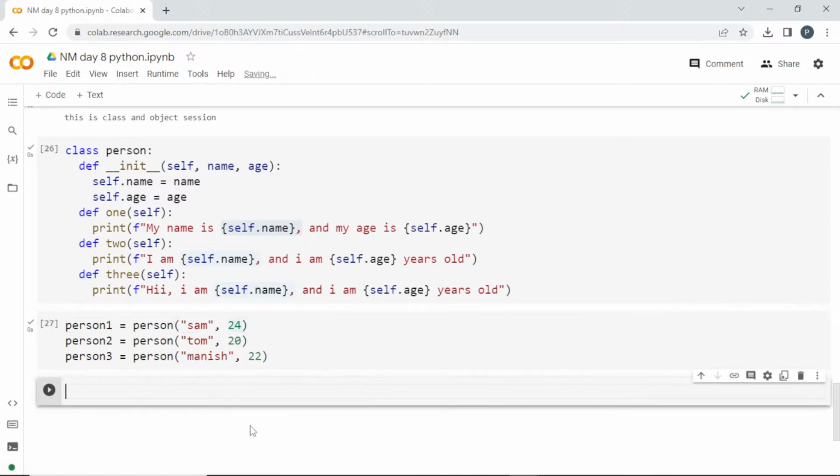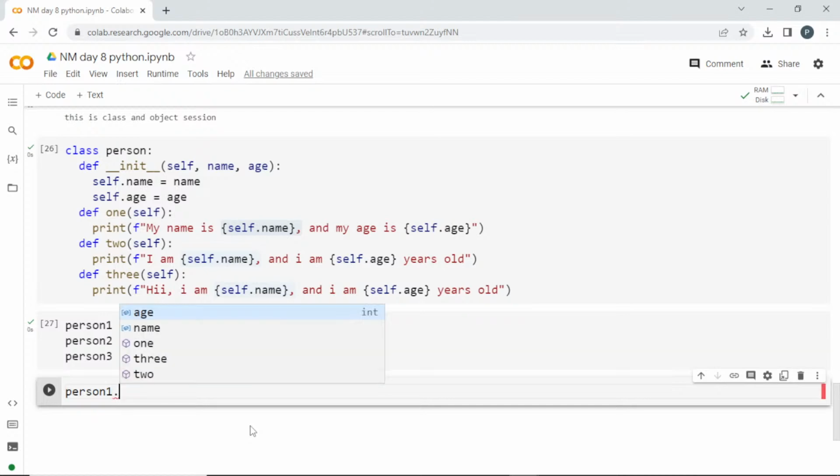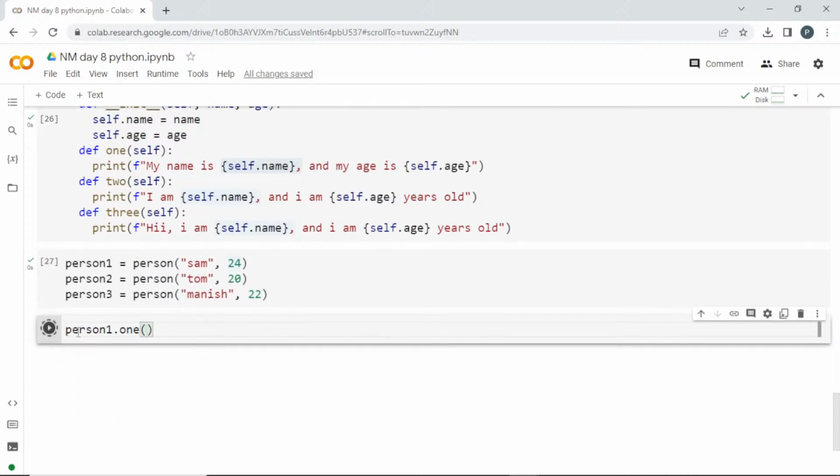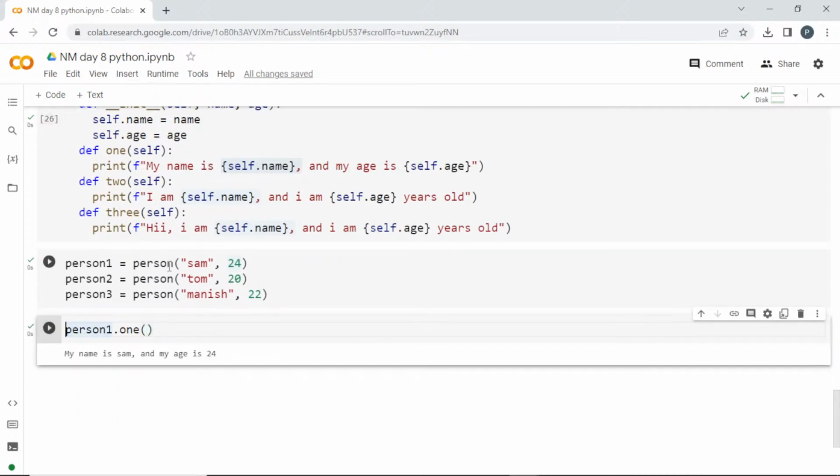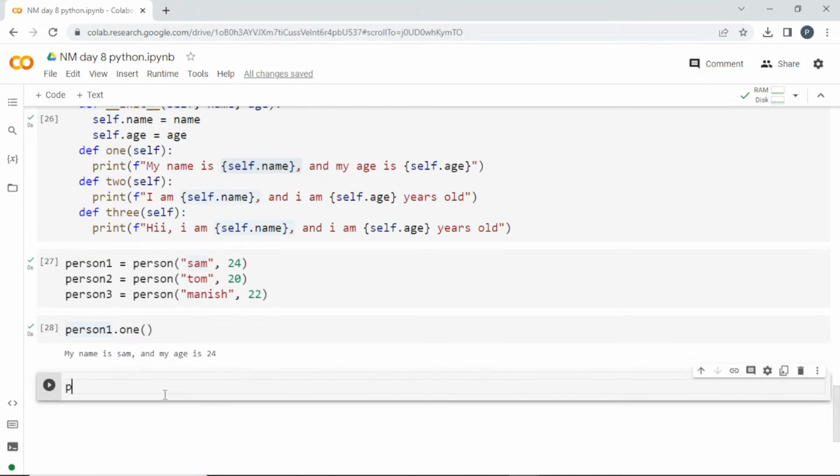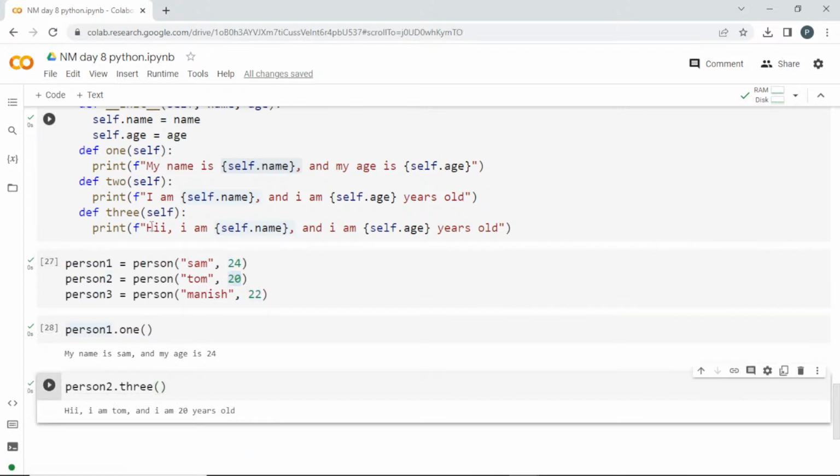If I want to print for person1, let me call person1 as the object dot. I'll call this dot, and see here I can get these things. I'll pass this one. I have to just print it. Since we are printing it there, no need to return it; or you can return it there and print here. See here we got this output for person1: Sam, and 24 is passed here. You can call for person2 and person3. For person2, his name will be Tom and age will be 20. So we got this output.